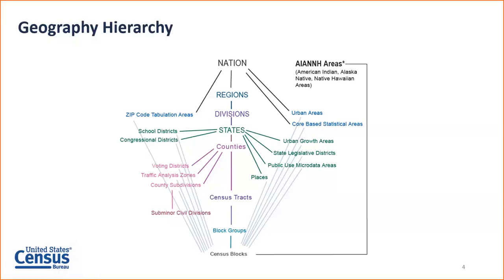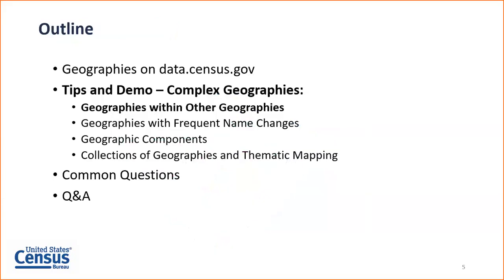Again, these are some of the more common different types of geographies. There are about 250 different summary levels or geographic types that you can select on data.census.gov in order to select them and get data. Not all data sets do provide data for each summary level. Most of them are provided through the decennial census, and a large amount being provided through the American Community Survey. So do keep in mind there's about 250, but they're not available for all data sets.